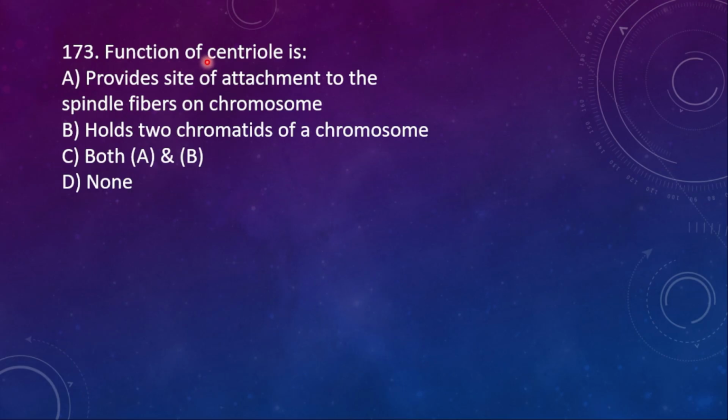173. Function of centromere is: option A, provides the site of attachment to the spindle fiber on a chromosome. B, holds the 2 chromatids of a chromosome. C, both A and B. And then D, none. So here the right option is C, both A and B are correct for the function of the centromere.